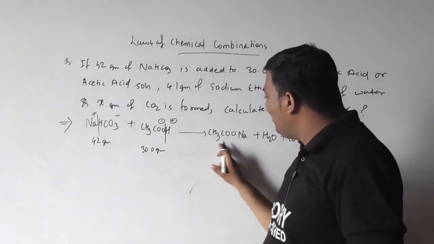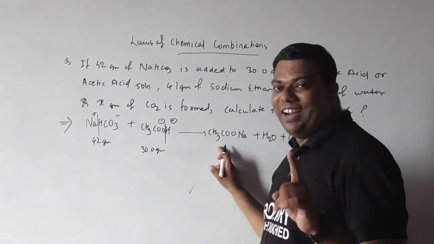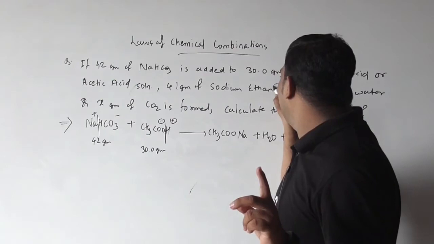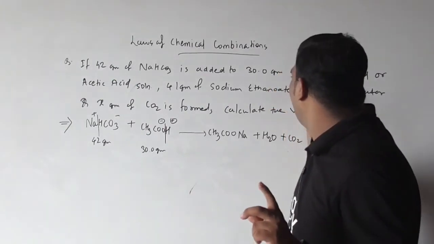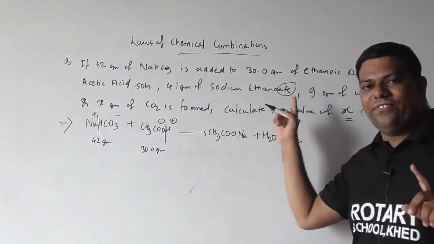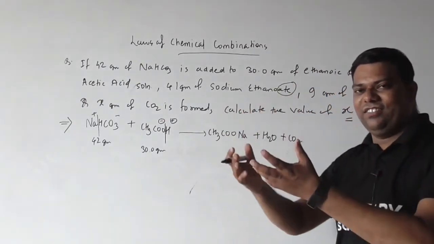Ethan means two carbons. The IUPAC name with the ate suffix belongs to your ester.